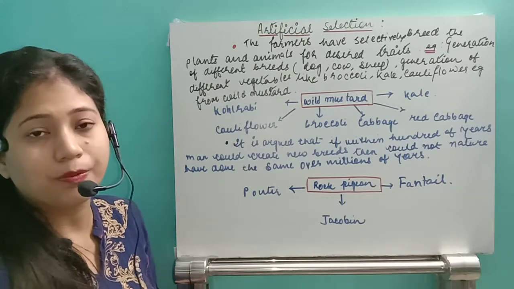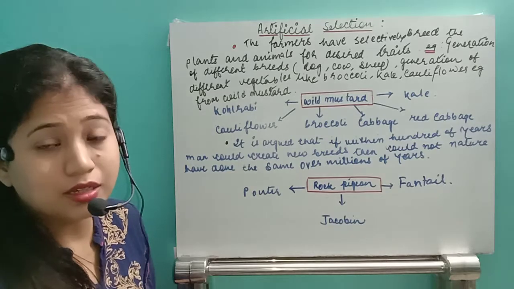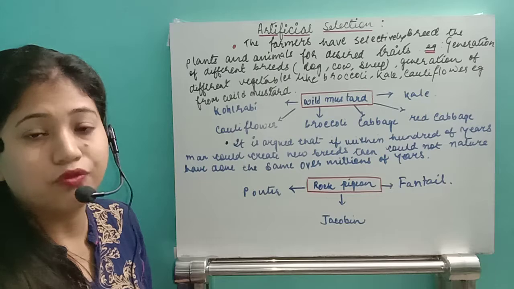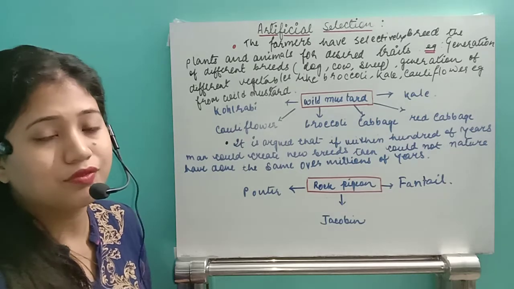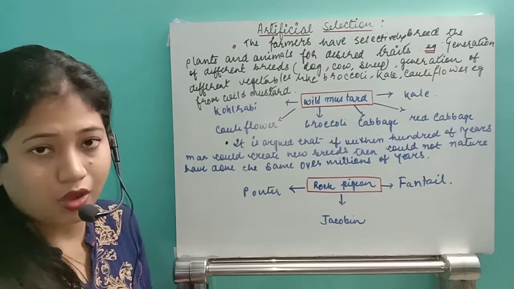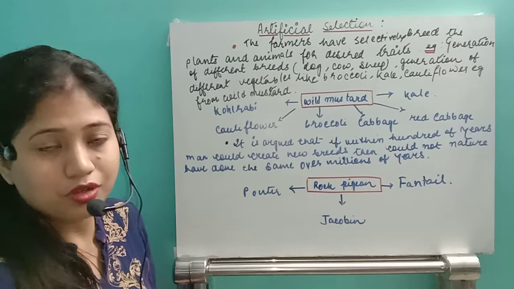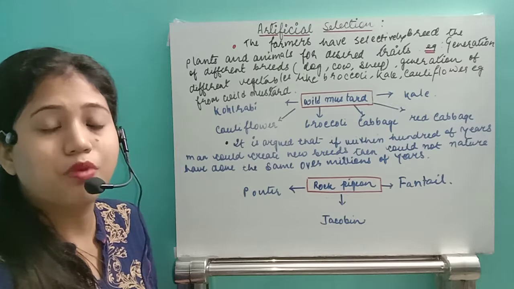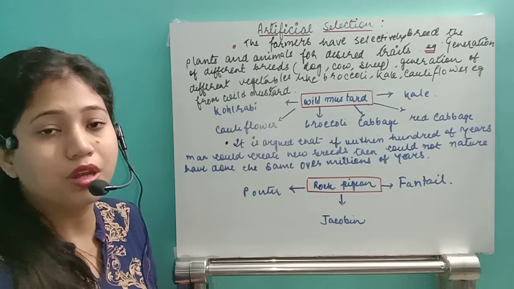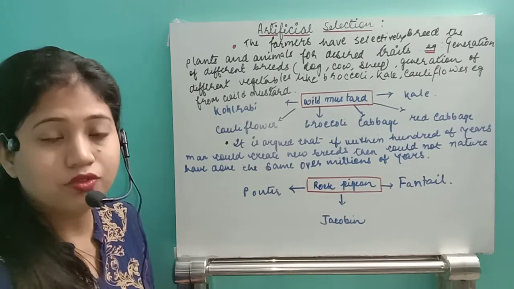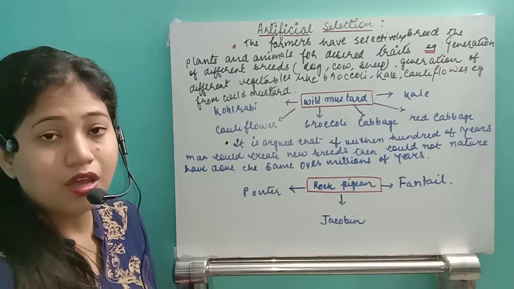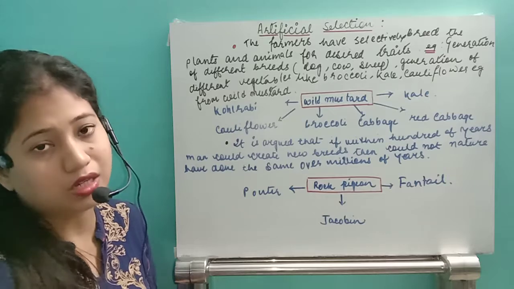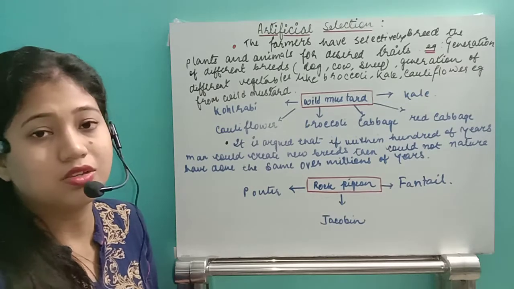For the ploughing process, or to increase the amount or quality of the milk, we have to breed different varieties of cows and we can get different products. For dogs also, we have seen a number of dogs. How is it possible? It is humans who bred the different varieties of dog, and now we can see a number of breeds. Naturally they are not present, but artificially we can get the different breeds or varieties of dogs.